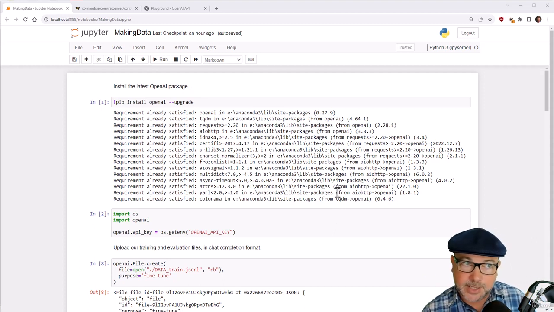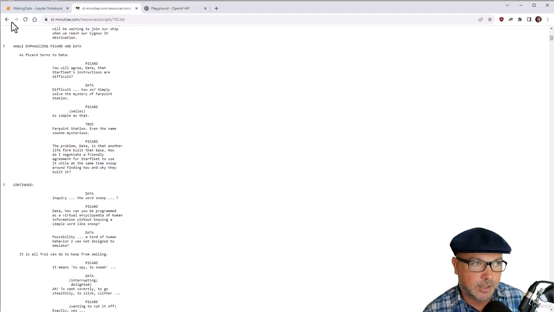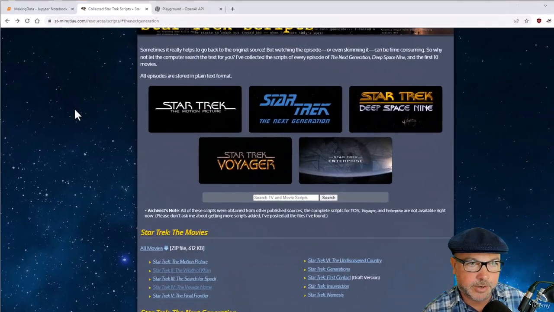Now, where am I going to get this data from? I can't give you the scripts of Star Trek. That would be a copyright thing, although Star Trek is pretty permissive with this stuff. They actually have guidelines for fan films and whatnot. But if you search online for Star Trek scripts, they're pretty easy to find.